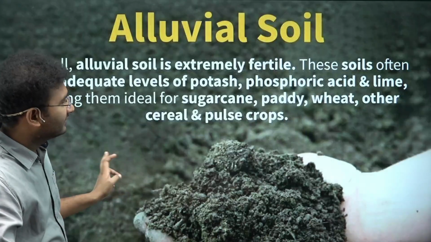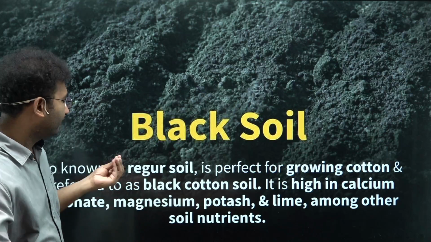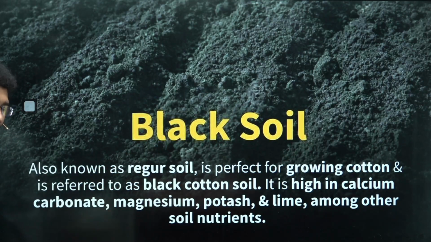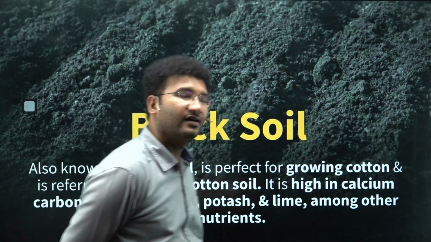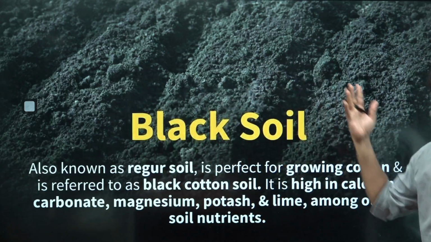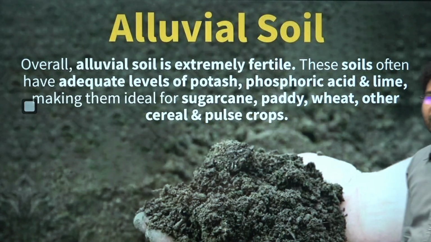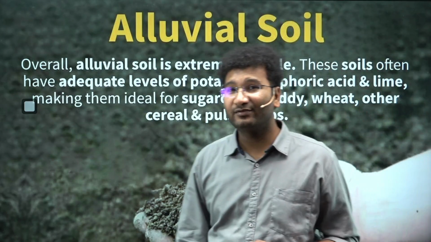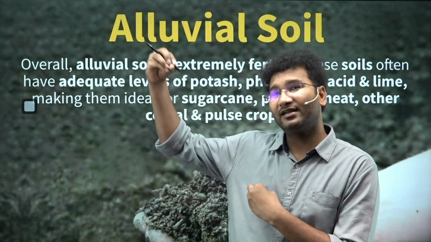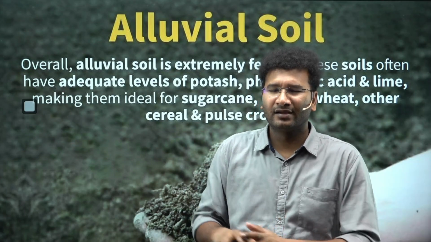Next type of soil is black soil, which we have already seen. It is grown in the conditions of a hot climate where the rainfall is limited. That's why cotton is grown in wide area. Cotton is widely grown in these areas, right? Black cotton soil. Come to alluvial soil. We have already seen this. We will be seeing this alluvial soil in the further classes of Indian geography. I'll tell you how they are formed in a detailed manner, but just have an idea.